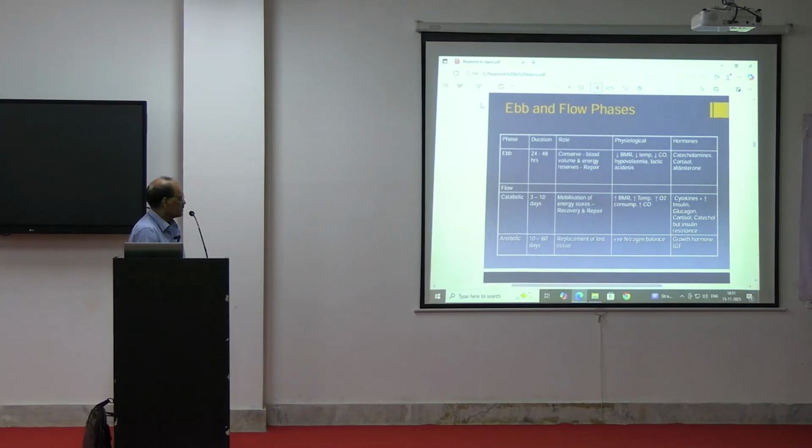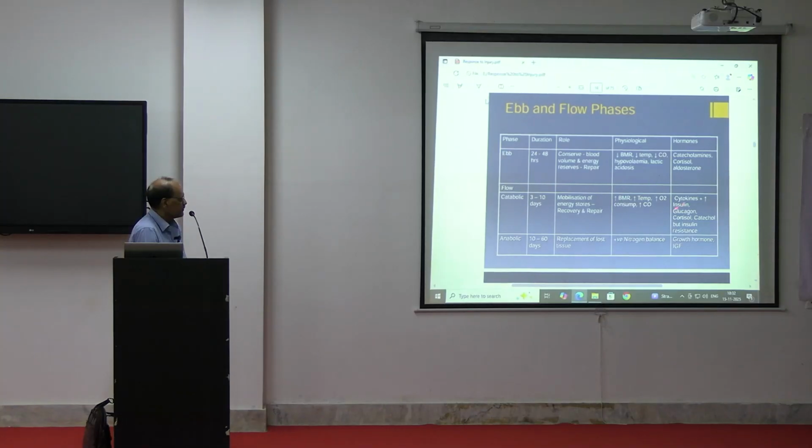In the flow phase, we usually call it the catabolic phase. It occurs within 3 to 10 days. Then there is metabolism of energy stores. The energy stores will be metabolized within these 3 to 10 days. Then there will be an increase in BMR, an increase in temperature, increased oxygen consumption, and increased cardiac output. Then what will happen in hormone levels?